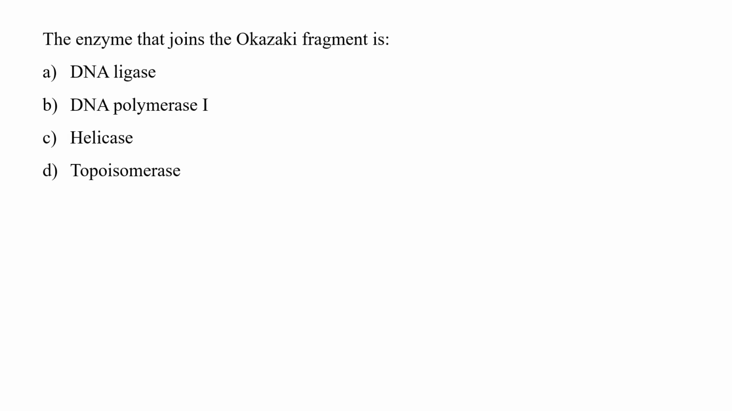The question is: the enzyme that joins the Okazaki fragments. Basically, in DNA synthesis, one strand synthesized is continuous while the other strand synthesized is discontinuous. The discontinuous strand, also known as the lagging strand, is the one in which Okazaki fragments are produced. These Okazaki fragments have gaps between them. So this gap is filled by the enzyme, that is DNA ligase. So the correct option is A.